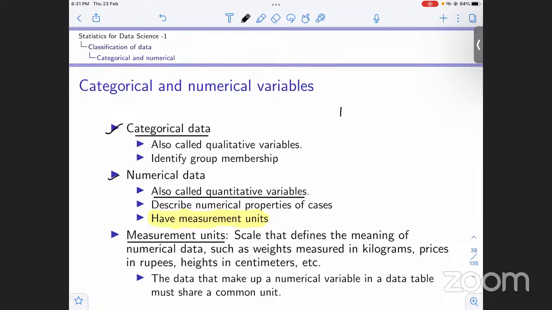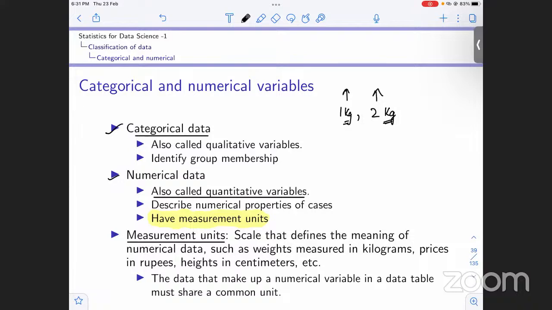For example, if we have 1, 2, right now we cannot see the meaning of this data. We cannot comprehend that, correct? But when we have 1 kg, 2 kg, this is a unit. Now we can comprehend that 1 kg is lighter than 2 kg.